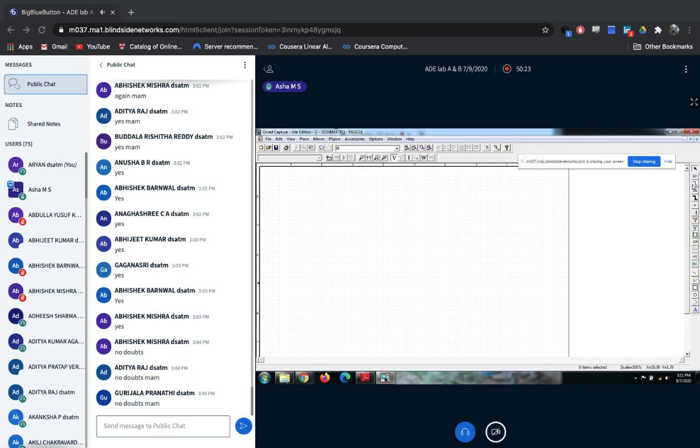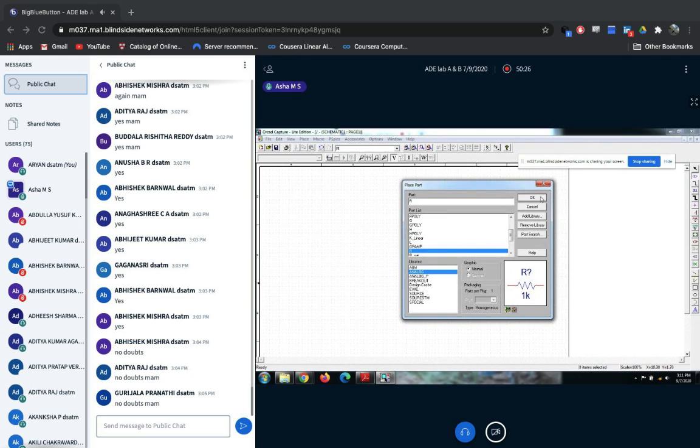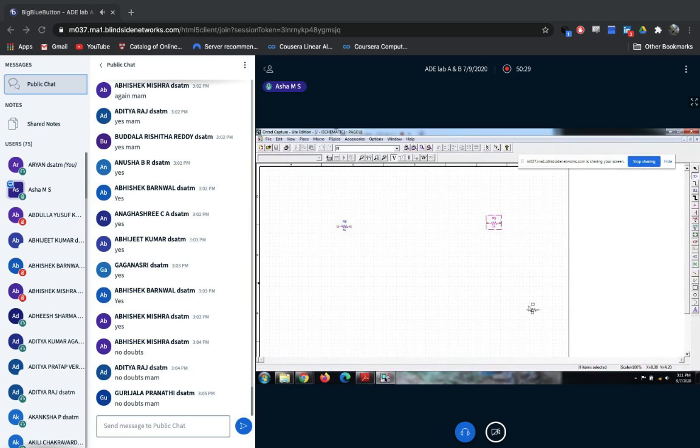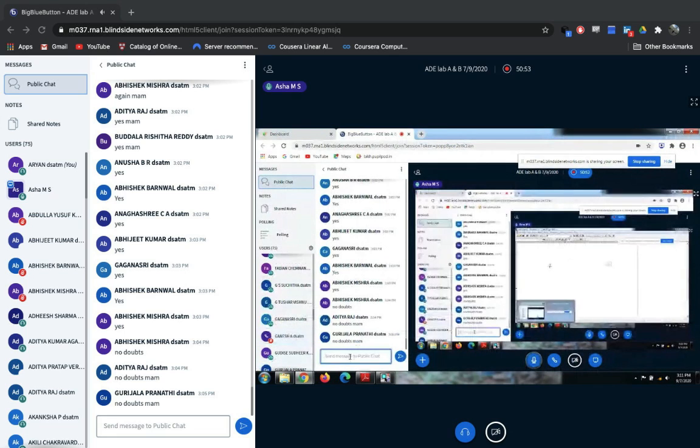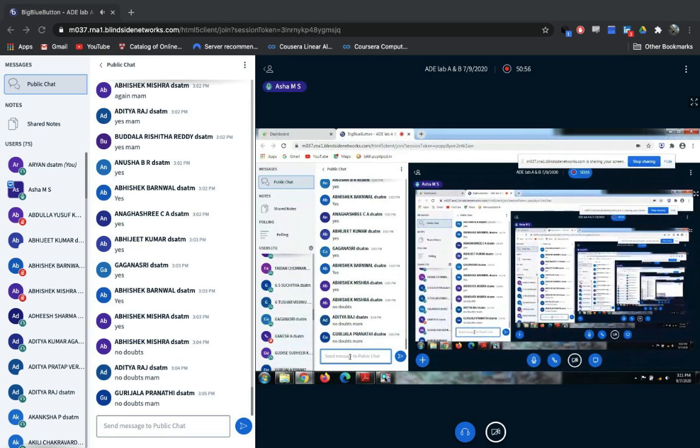I will delete all of these. Then once again I will select and place two resistors. They are numbered R8 and R9. If you want to come out of that mode, right click, end mode, or you can press escape. Is it clear how to place the resistor component?